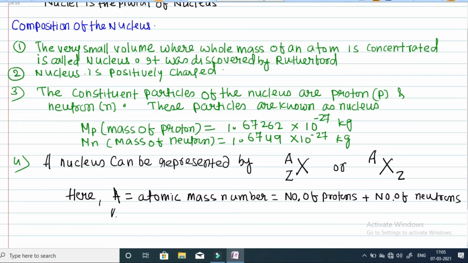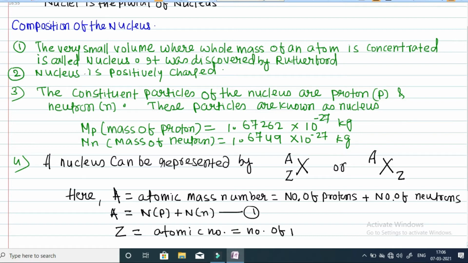So A equals NP plus NN. This is your equation number 1. And Z is known as atomic number, and it is simply equal to the number of protons in the nucleus, NP. This is your equation number 2.